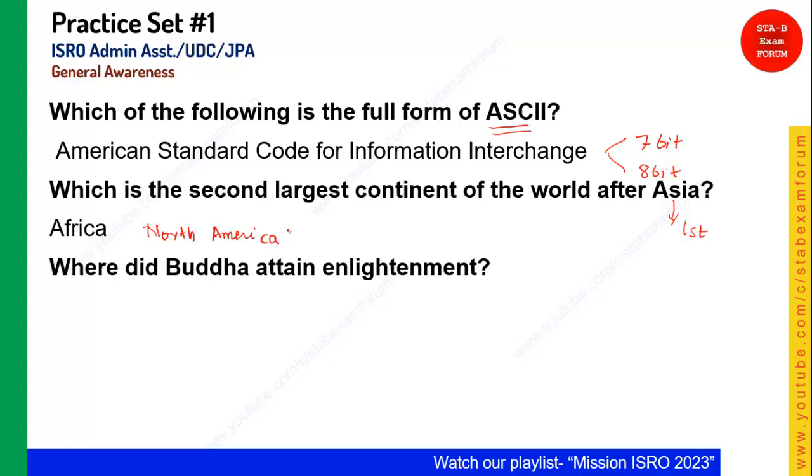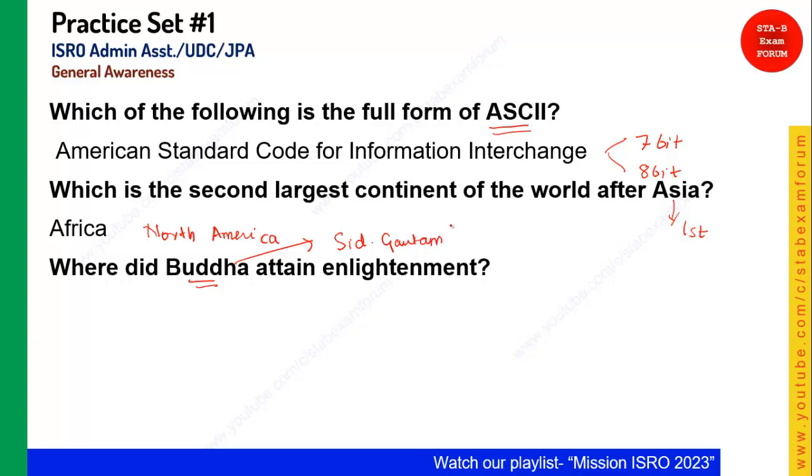Where did Buddha attain enlightenment? Student, this is a very important question from all competitive exam points of view. Whenever you see this word Buddha, immediately your mind should strike 3-4 things. His actual name was Siddhartha Gautam.